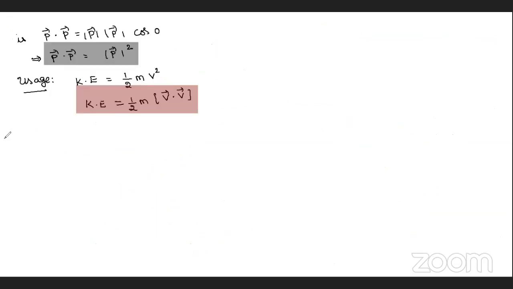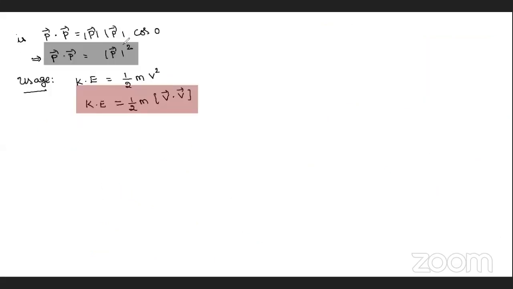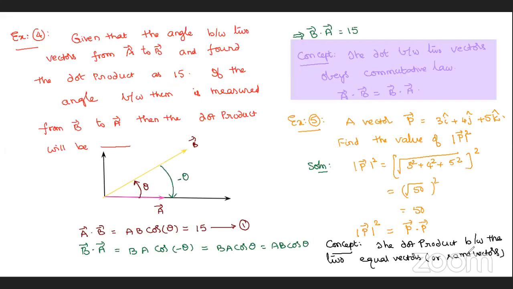Right. And then, suppose this is example number 4 and this is 5. Yes, correct. Now I am going to example 5. Oh, sorry, 6, correct.